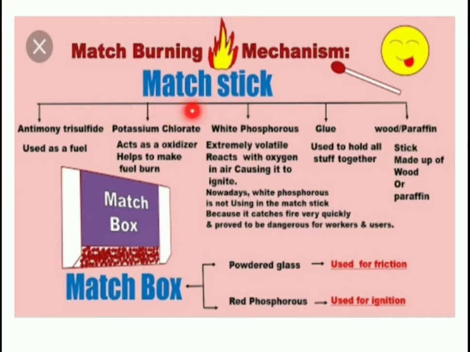So the matchstick has these components. See the chemical name first, that is antimony trisulfide. The second chemical used is potassium chlorate. The third one is white phosphorus. Next is glue and wood or paraffin. Okay, so these are the chemicals used.